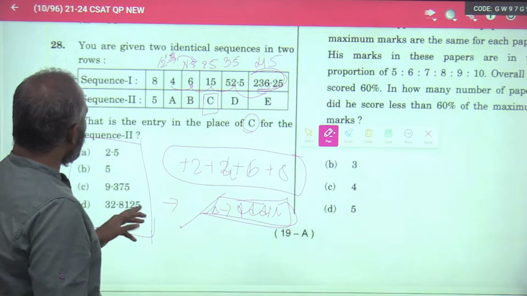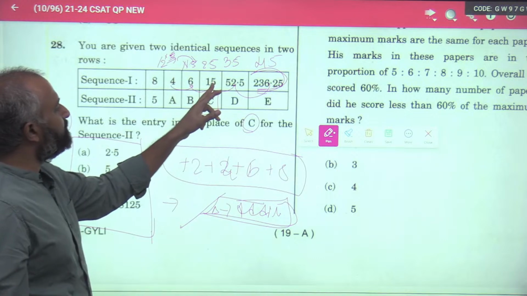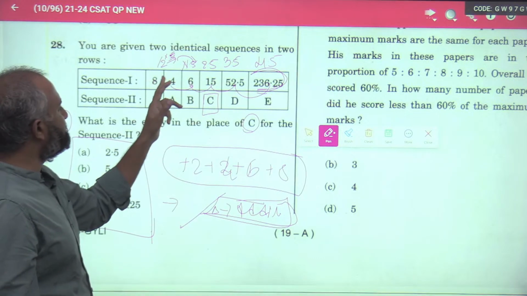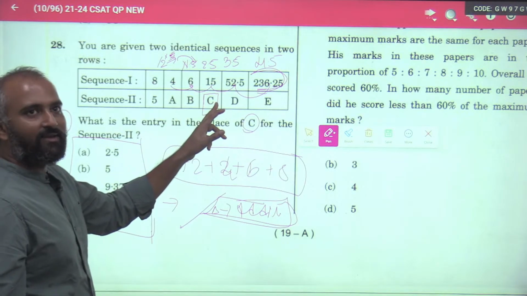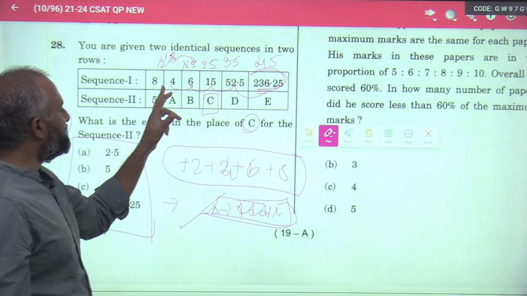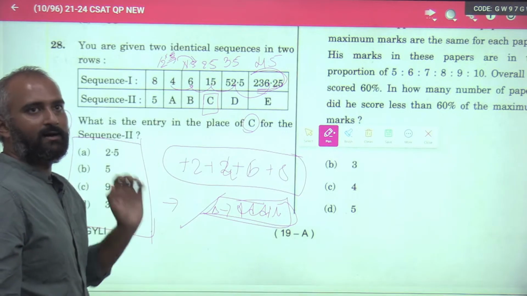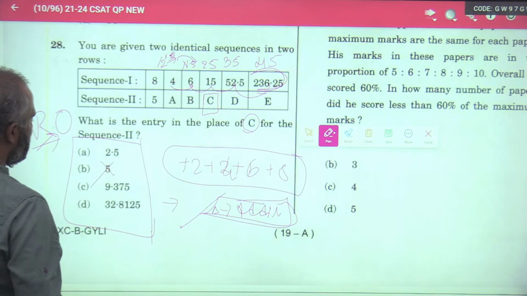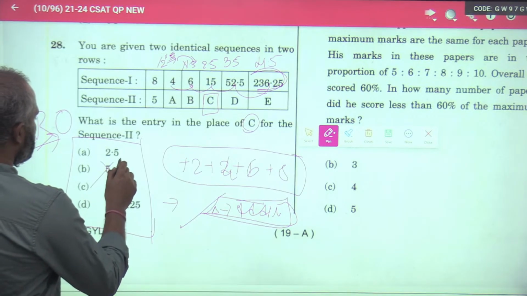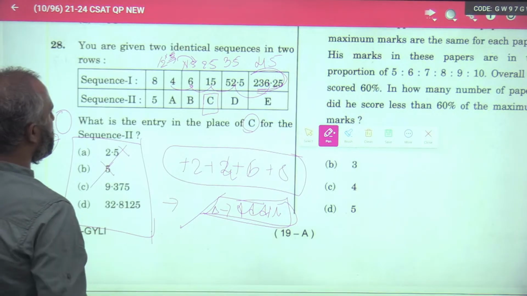You see the options here. 8 has become 15. 8 has become 15. So 5 has to become something greater than 5 itself, right? Why? Because these two follow the same pattern. Now, can this be 5? No. Can this be 2.5, less than that? No.